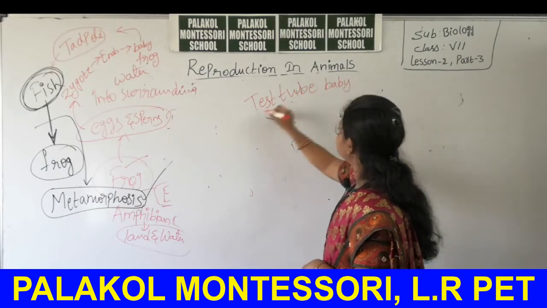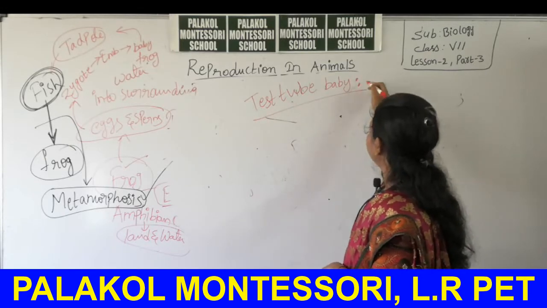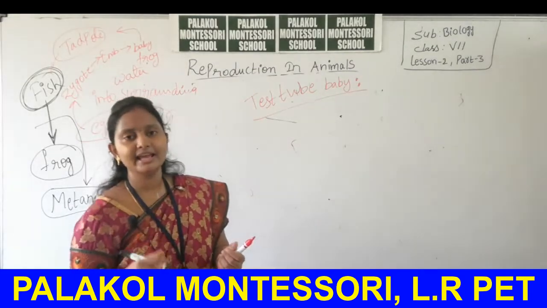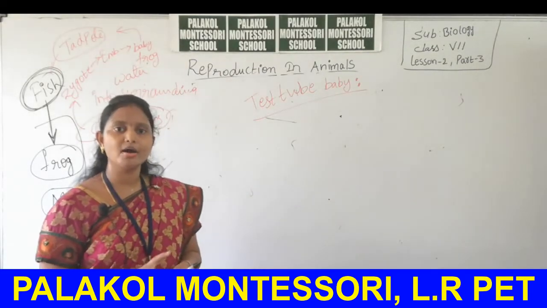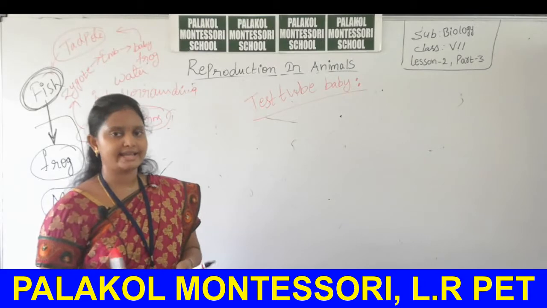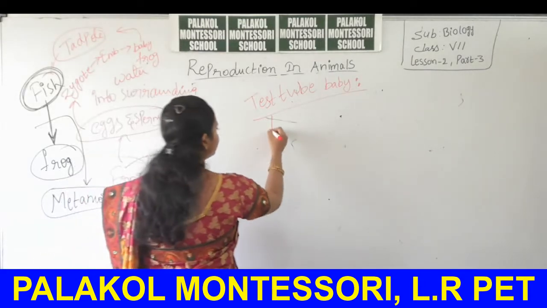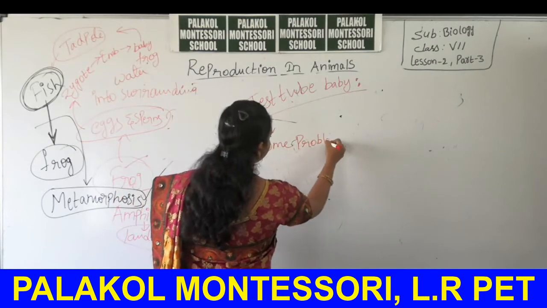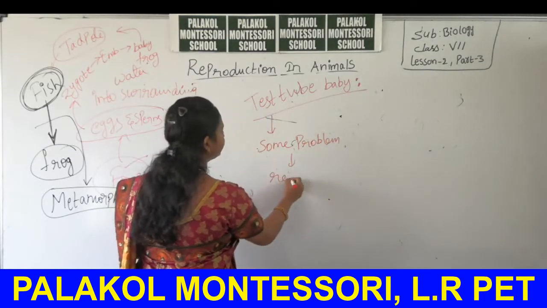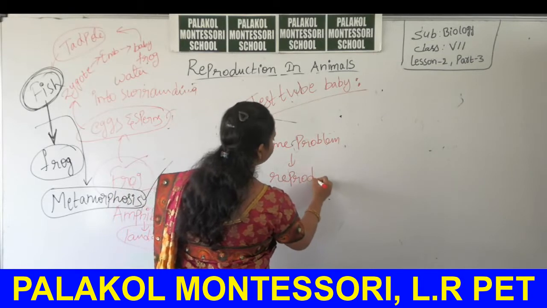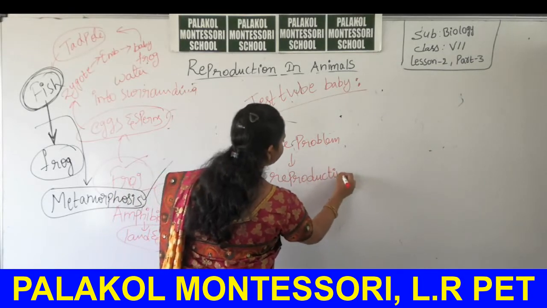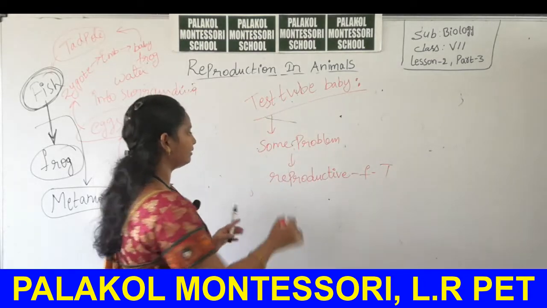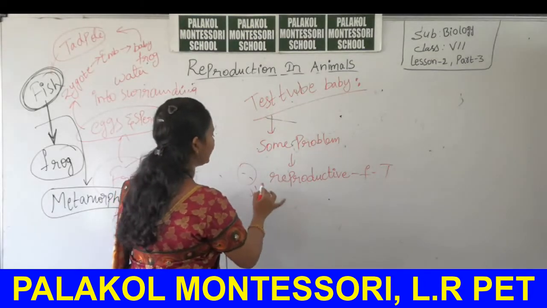Test tube baby formation takes place in females having uterus or any other reproductive structures not completely organized. That means they have some problems in their reproductive tracts, like fallopian tubule is blocked or ovaries cannot release ovum at a time.